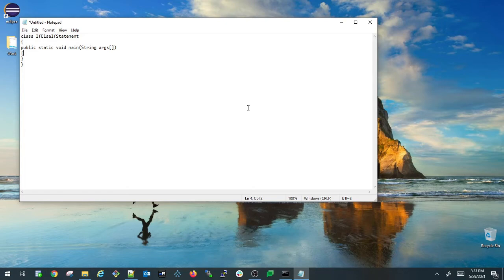If the number is less than 0, then we will be considering that as a negative integer. So if the number does not fall into either of these cases, meaning it is not greater than 0 and it is not less than 0, then we will be considering that as a 0. So now let us write a program using a simple if else if statement.